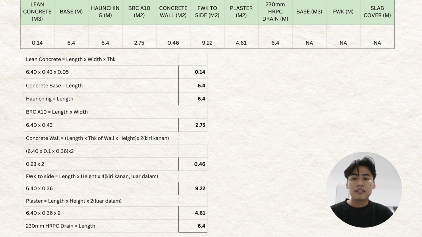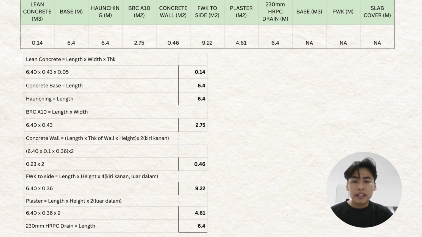While for the concrete base, it will be the same as the length of the drain, including the haunching. So for BRC A8, the length will be times the width, which is 6.40 times 0.43 equal to 2.75. For the concrete wall, we take length times the thickness of the wall times height and times 2 for left and right. 6.40 times 0.1 times 0.36 times 2 will be 0.23 times 2, 0.46.